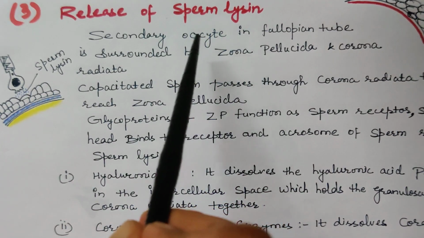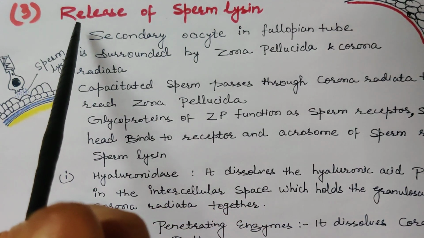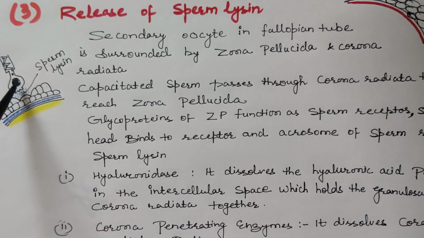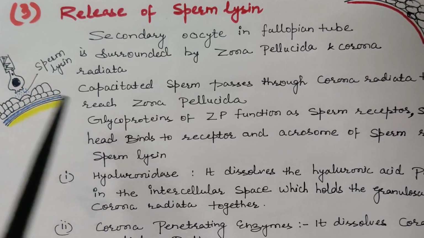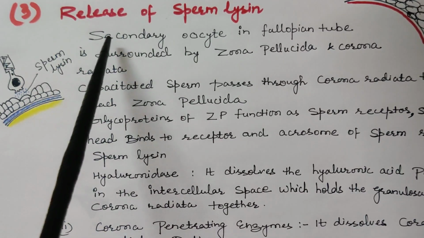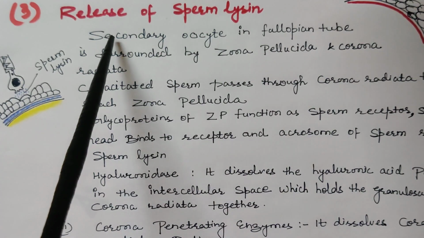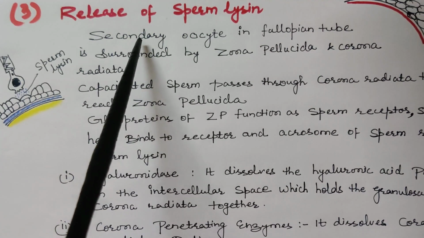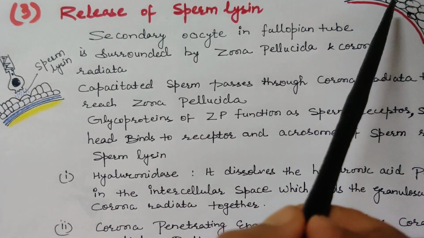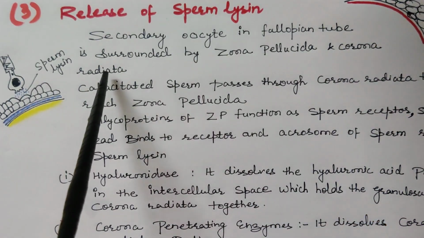Release of sperm lysins. We already discussed that lysins are present in the acrosomal part of the human sperm. We discussed hyaluronidase, which is among the sperm lysins. When the secondary oocyte reaches the fallopian tube, it is surrounded by the zona pellucida and corona radiata.